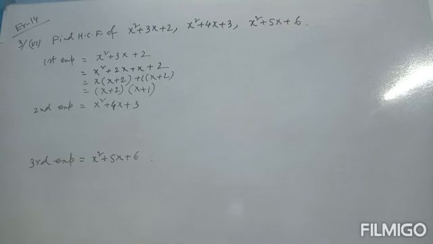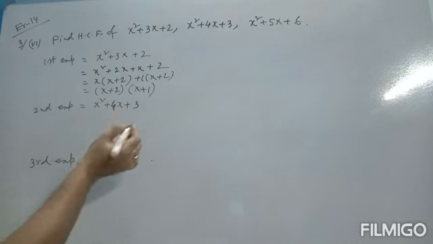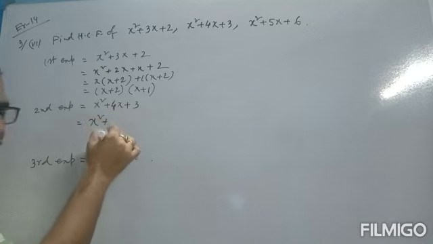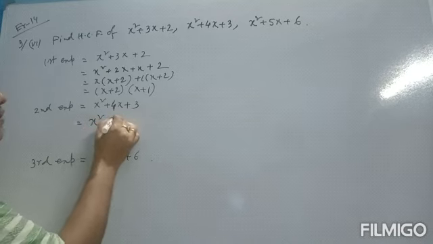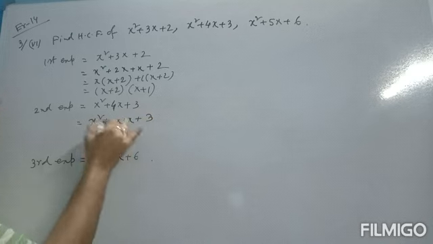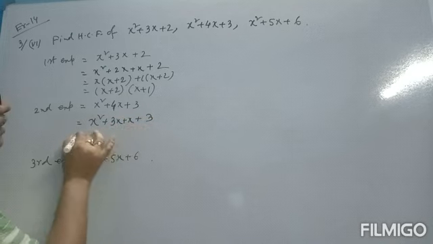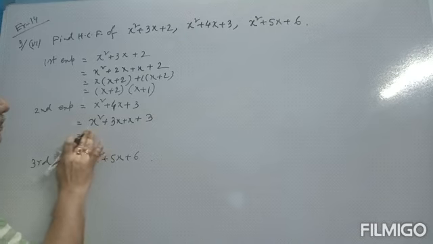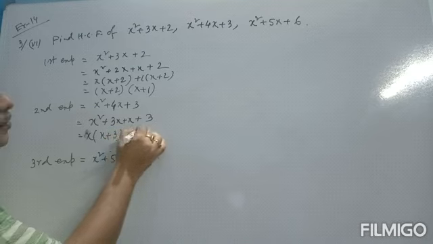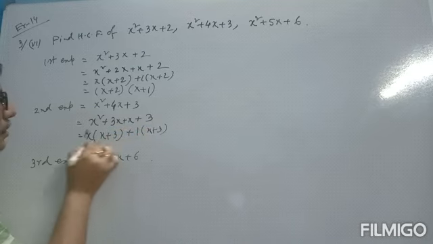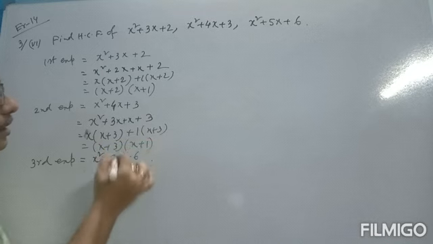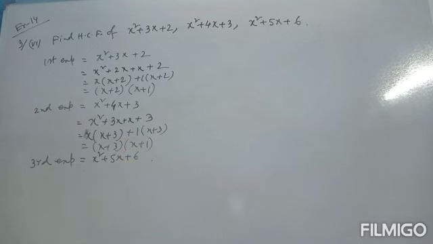Second expression, x square plus 4x plus 3. Same thing, split the middle term: x square plus 3x plus x plus 3, since 3 plus 1 is 4 and 3 into 1 is 3. So x is common, x plus 3 plus 1 is common, x plus 3. Then we write x plus 3 into x plus 1.